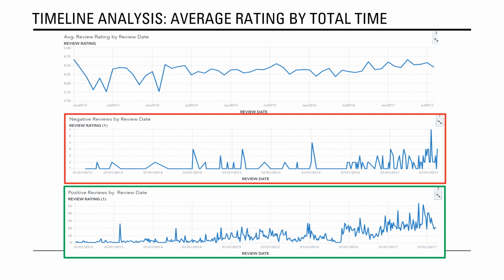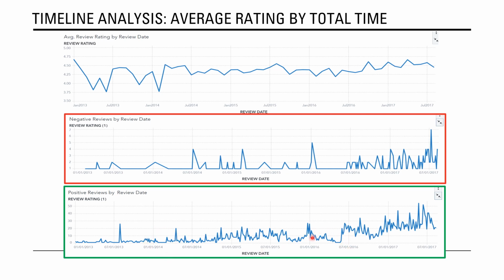So this is just the overall timeline of average reviews from January 2013 all the way to July 2017. You see the first couple of years it dips quite a bit, and then it goes into a steady state down the road. Looking at negative reviews, you don't see too much in the first few years, and then you see a bit more noise in this portion. I think this is just the volume of reviews coming in. When you have more positive, you also have more negative reviews, and so you don't see any negative reflection over here.